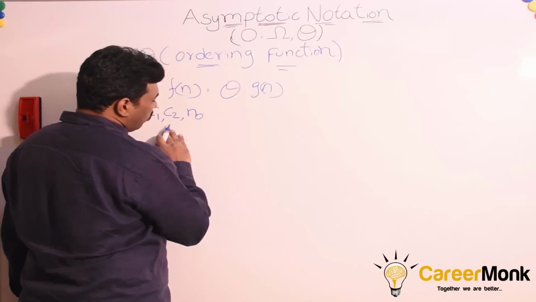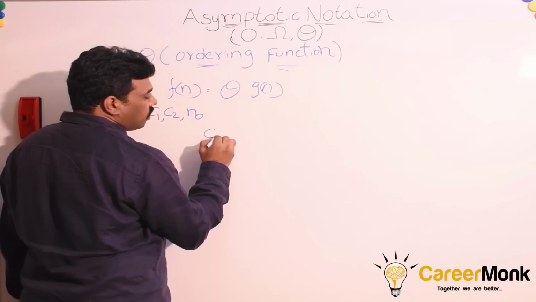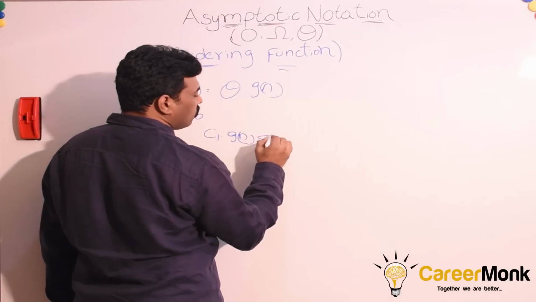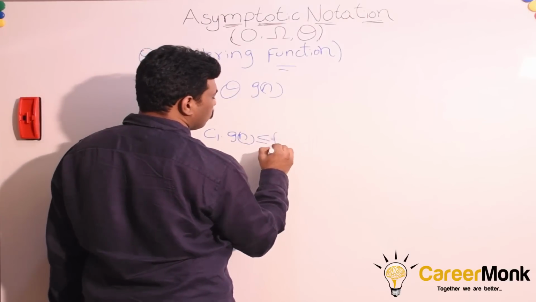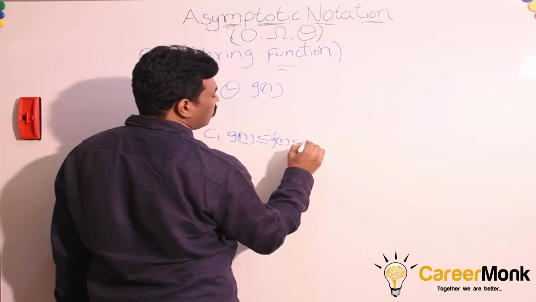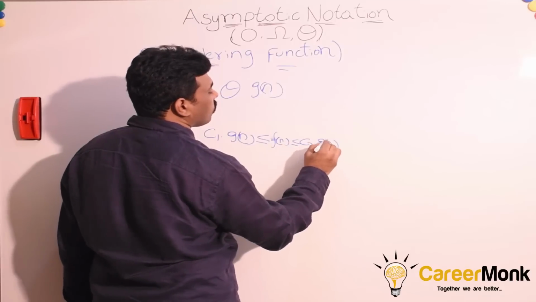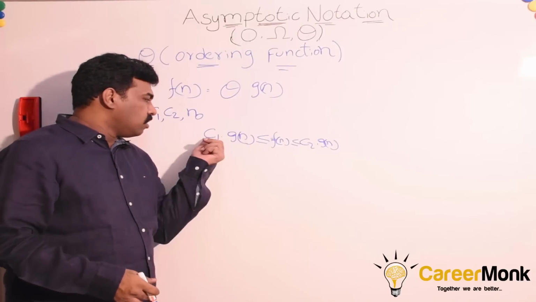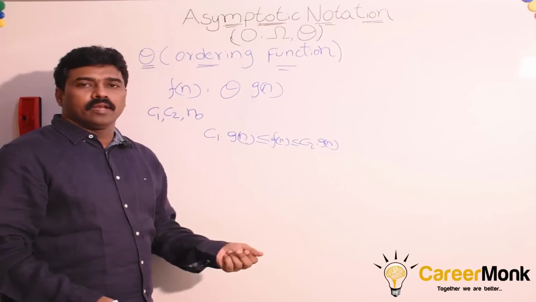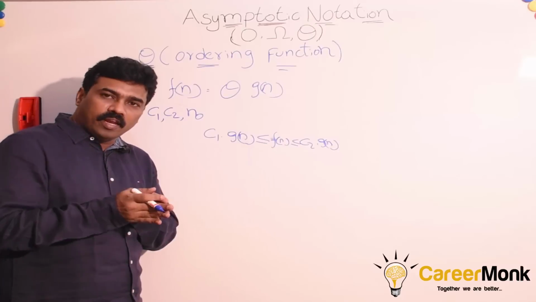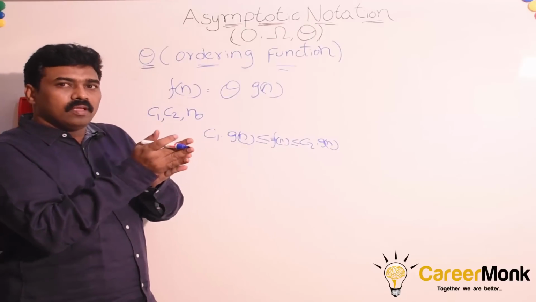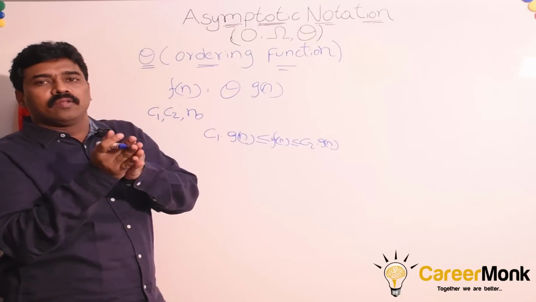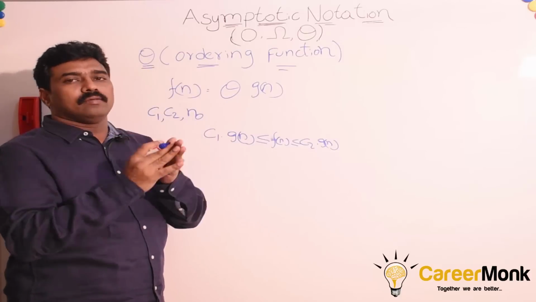How do we define that? c1 into g of n less than or equal to f of n less than or equal to c2 into g of n. If you carefully observe, g of n is common. If it is n, c1 into n, c2 into n. That means the given function f of n should be varying in terms of n only, g of n. It should be between c1 into n and c2 into n. They should not move beyond that.